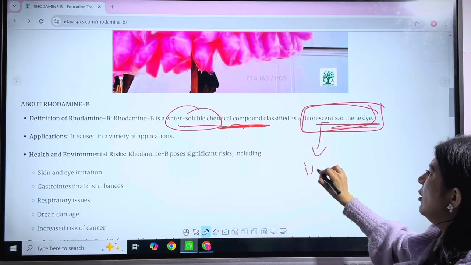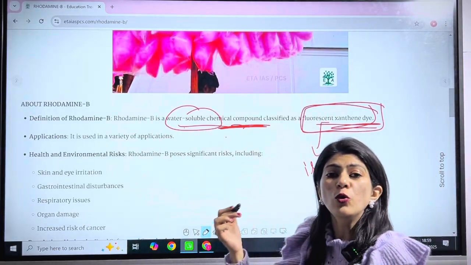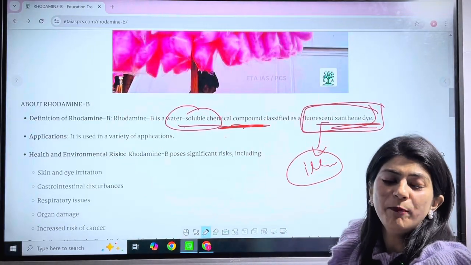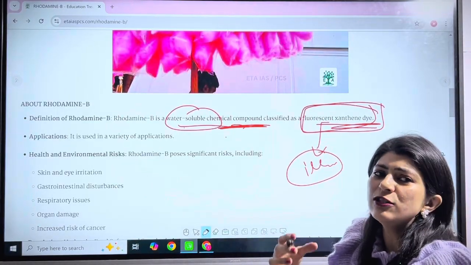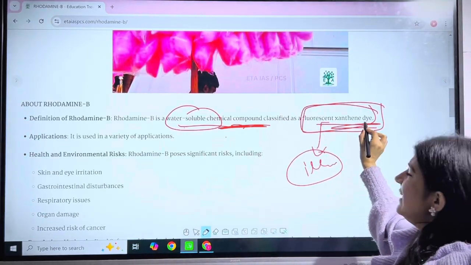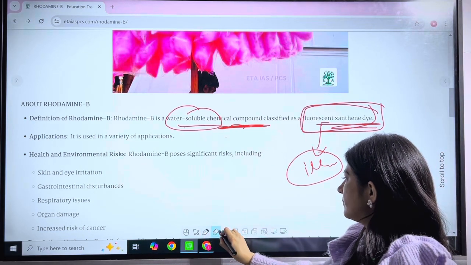Fluorescent means the illumination that is related to light. Fluorescence is a physical property on which our LED lights also work. So it is classified as a fluorescent xanthene dye.